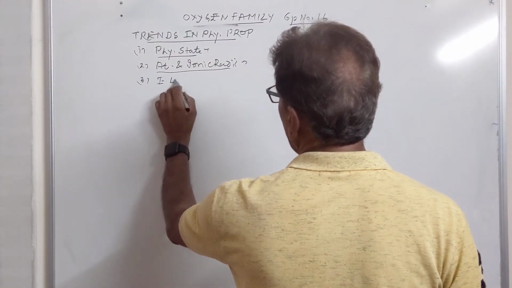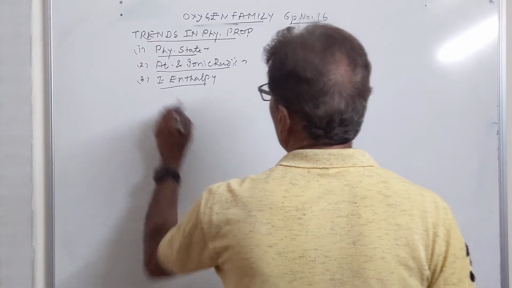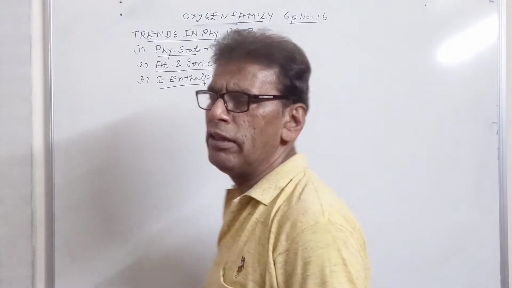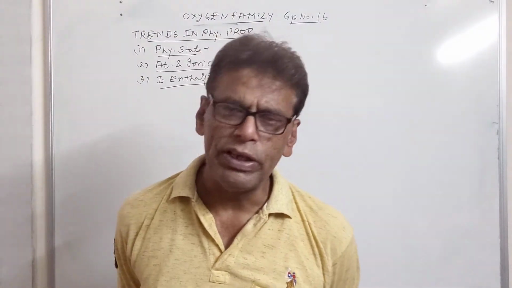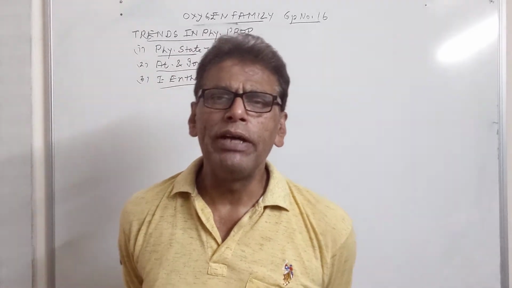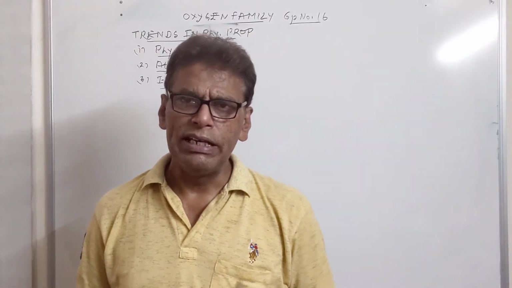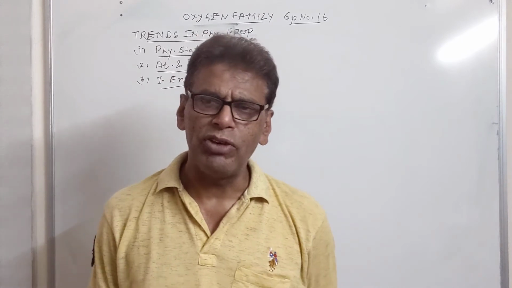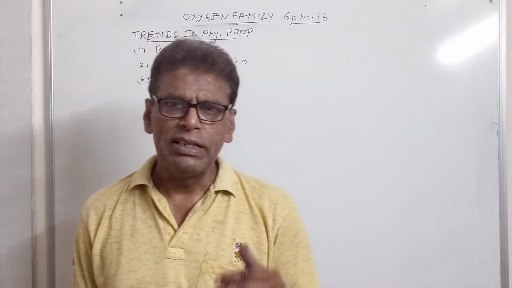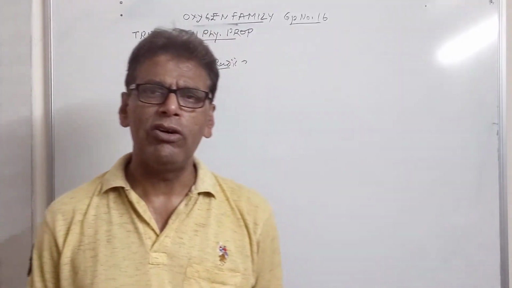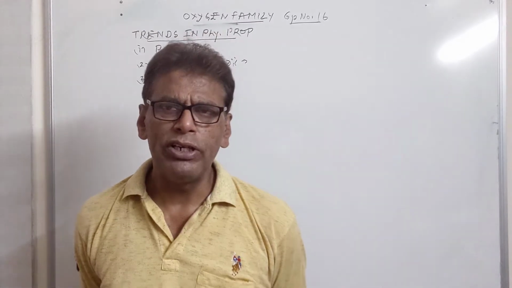First of all, we take ionization enthalpy. So ionization enthalpy of 16th group elements is less than that of 15th group elements, because 15th group elements, we know, have half filled p subshell. It is difficult to destroy such configuration. We need extra energy to destroy that configuration. That's why the ionization energy of members of nitrogen family is high as compared to oxygen family.